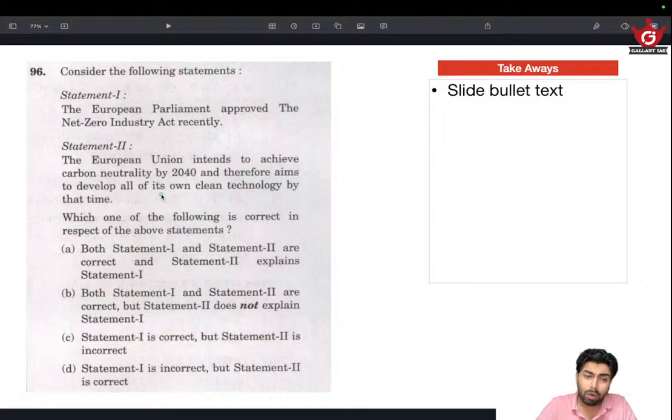Then developing all of its clean technology by that time is also very difficult. Clean technologies will take time, and with hardly 15 years to go, this is a very ambitious target, to a point that this seems unlikely. The dates might have changed, it might be 2050, 2060 or 2070, I guess. So this is wrong. And since it's a statement question, it's very easy. If that's wrong, we'll get the answer as C. So that's it. Look for extreme statements.